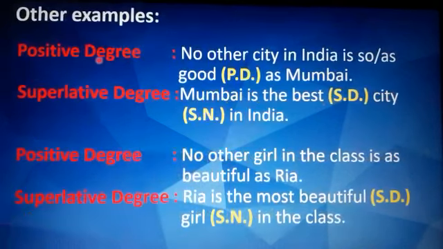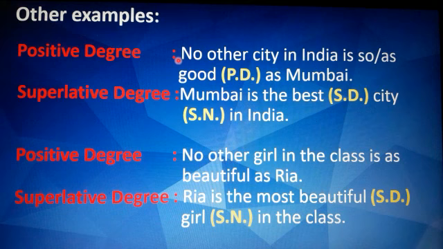I'll explain with more examples. Positive degree sentence is no other city in India is so or as good as Mumbai. Here good is a positive degree adjective. Now when we make it superlative, it will become Mumbai is the best city in India.